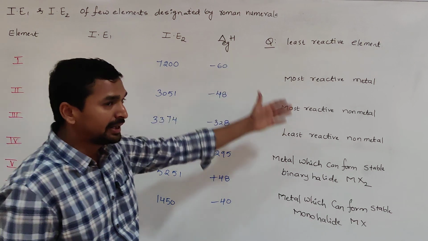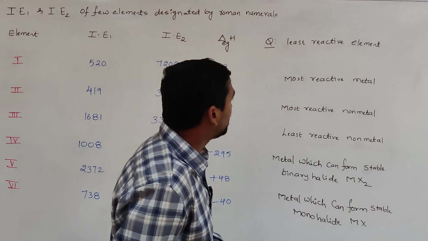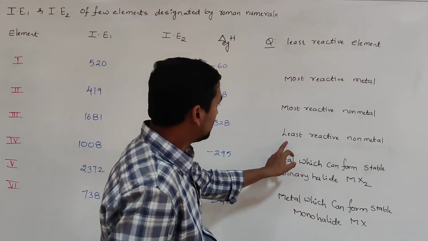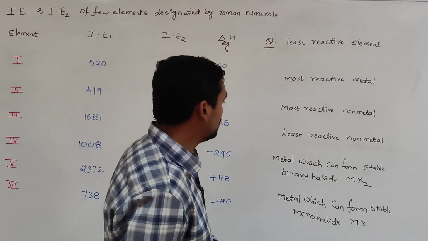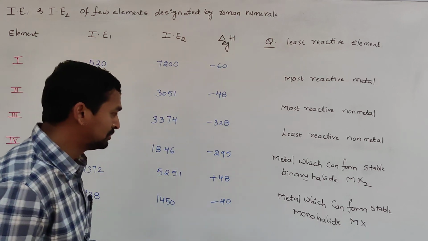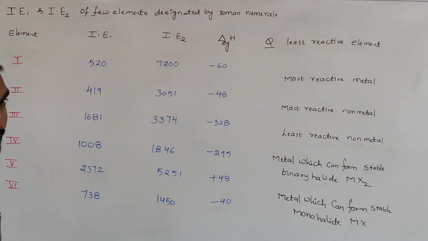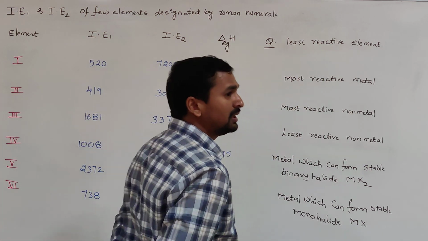We need to find out which is the least reactive element, most reactive metal, most reactive non-metal, least reactive non-metal, the metal which can form a stable binary halide MX2, and the metal which can form a stable monohalide MX. Go to the first question. The least reactive element we need to identify.